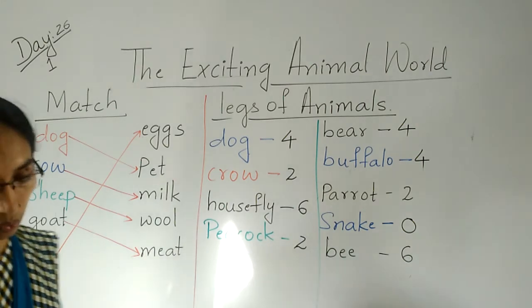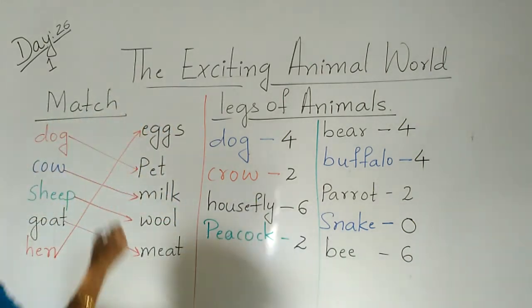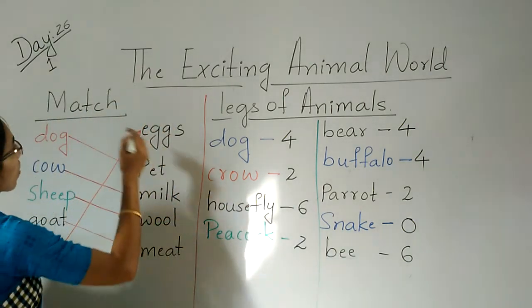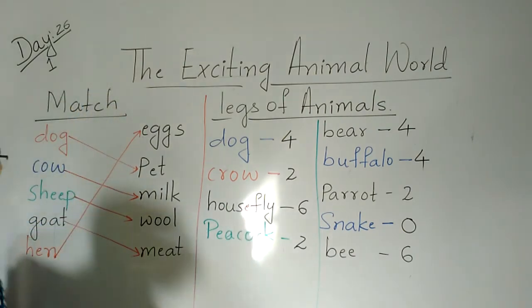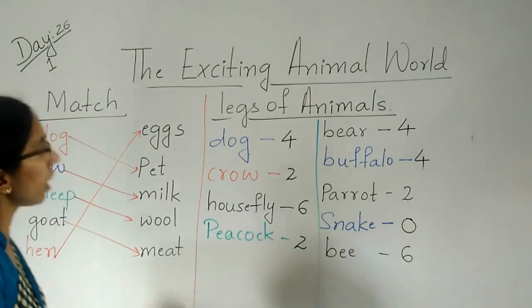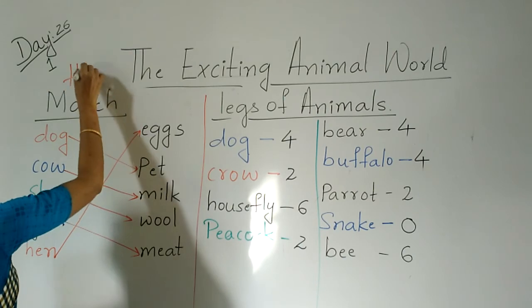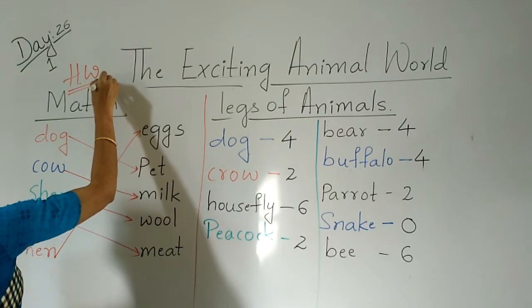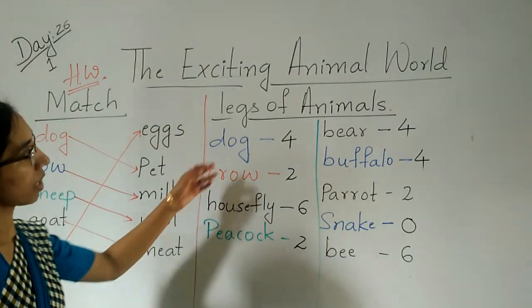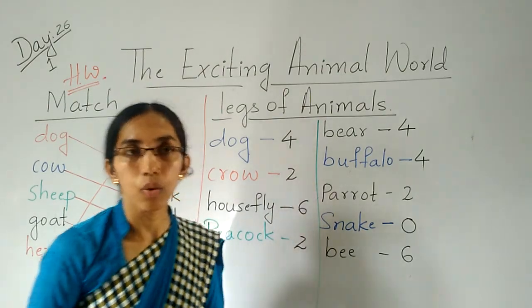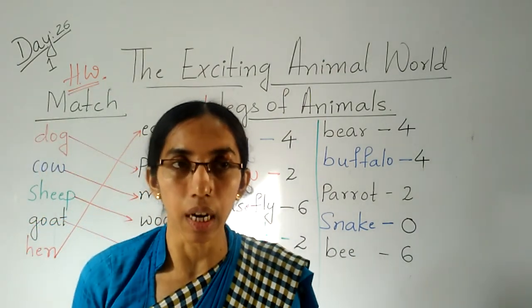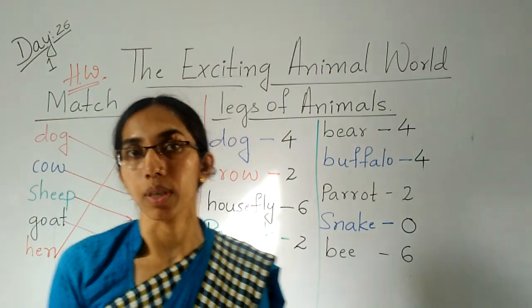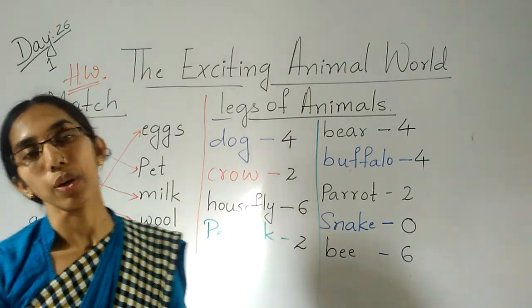Now here, what is your work, children? So here I have given the match the following and the next of animals. So all these things you have to copy down in your EVS notebook. Okay, children? This match the following and the next of animals you have to copy down in your EVS notebook. And this is the homework for you, children.